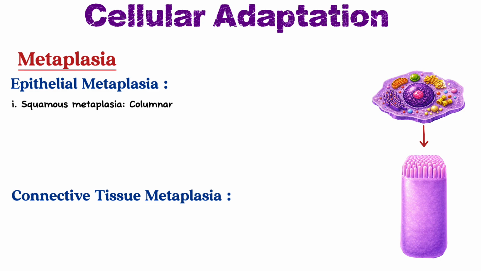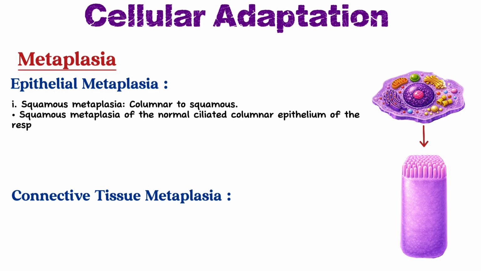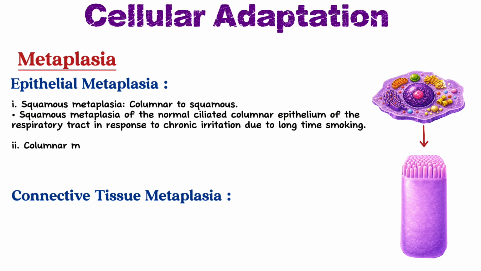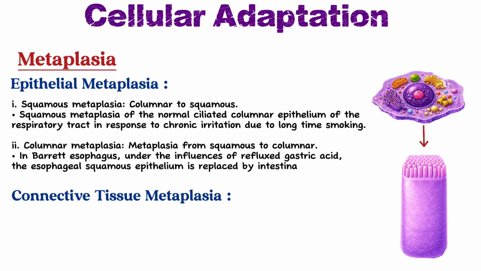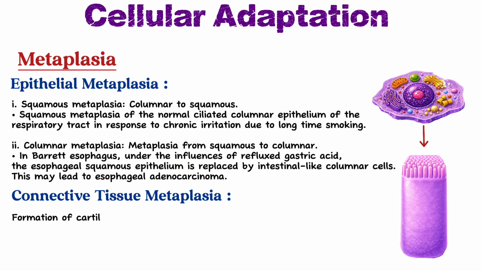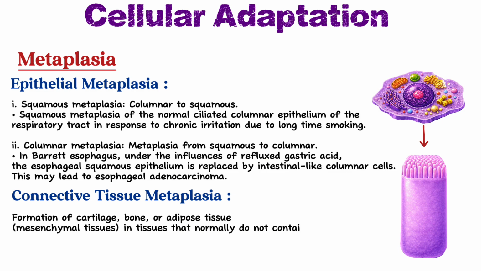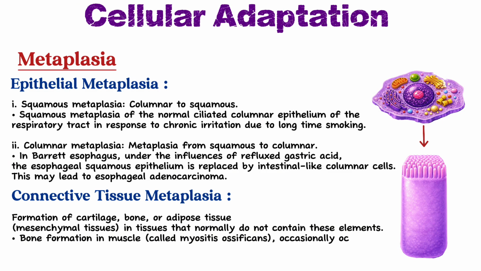In squamous metaplasia, as we know, the lining epithelium of the respiratory tract, that is pseudostratified ciliated columnar epithelium, in case of chronic long-time irritation of smoking, can be replaced by squamous cells. Columnar metaplasia: the lower part of the esophagus lined by squamous epithelium can be replaced by columnar cells due to continuous reflux of gastric acid. This condition is called Barrett esophagus.